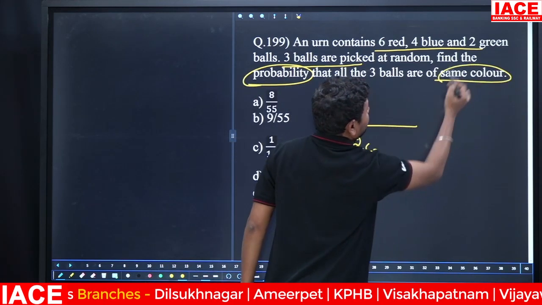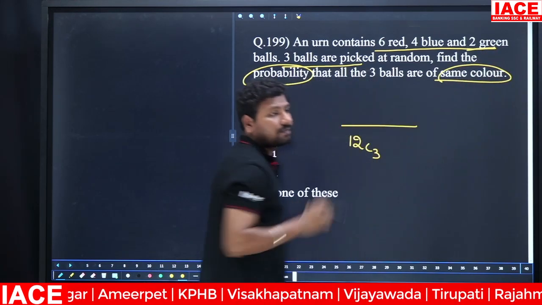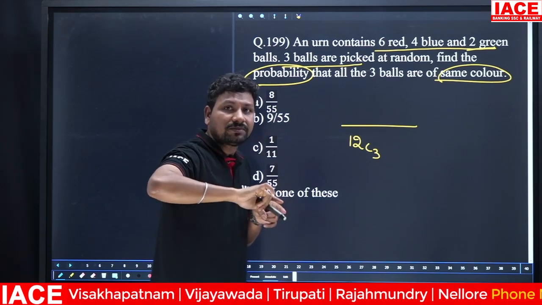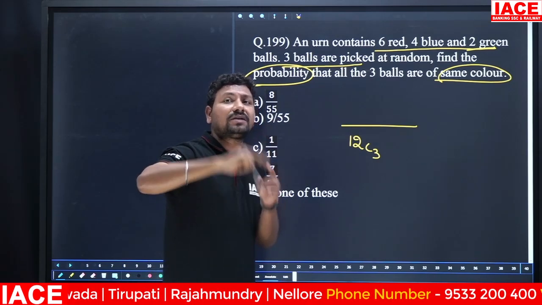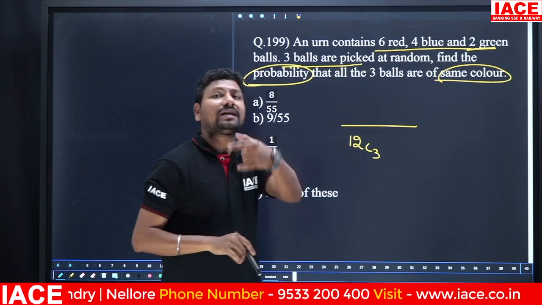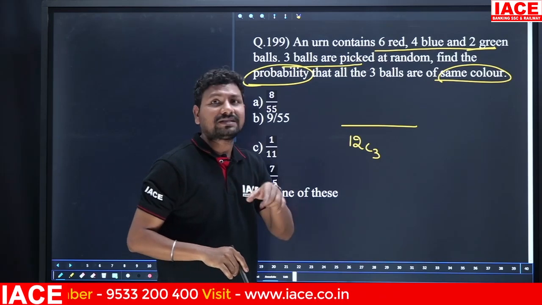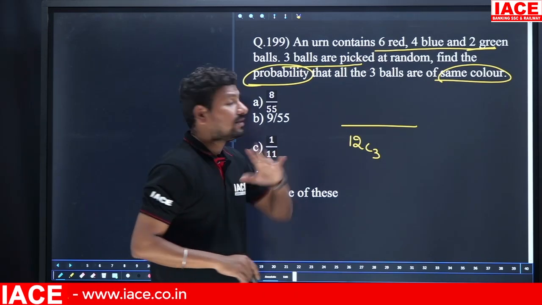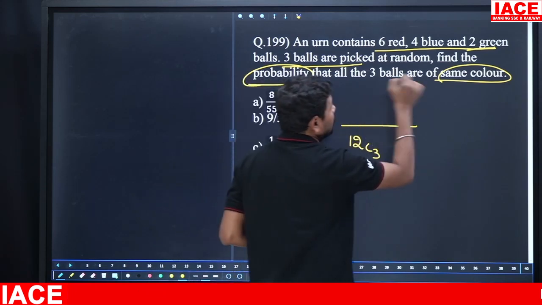3 balls of the same color means when you are selecting 2 green balls, it is not possible. With 2 green balls, the remaining 1 ball is compulsorily of another color. When you select another color along with 2 green balls, it is not called the same color. That's why you have to focus on colors with 3 or more balls.